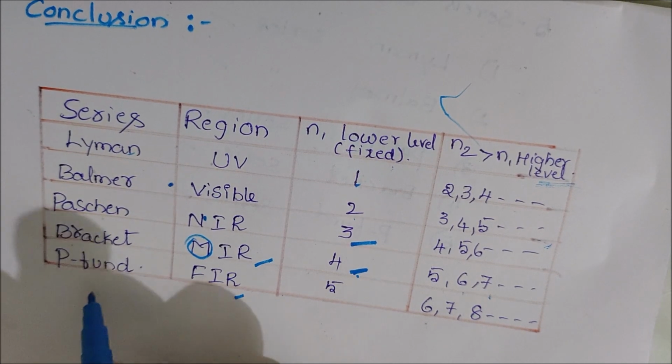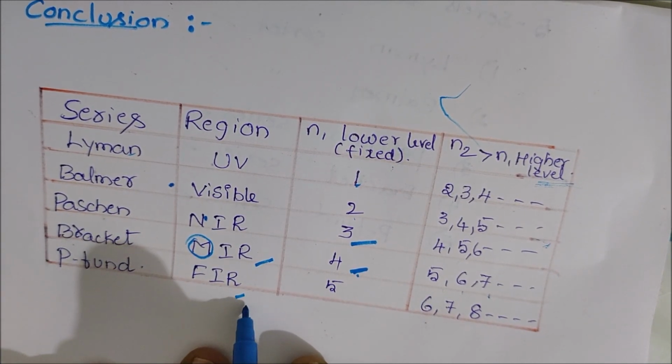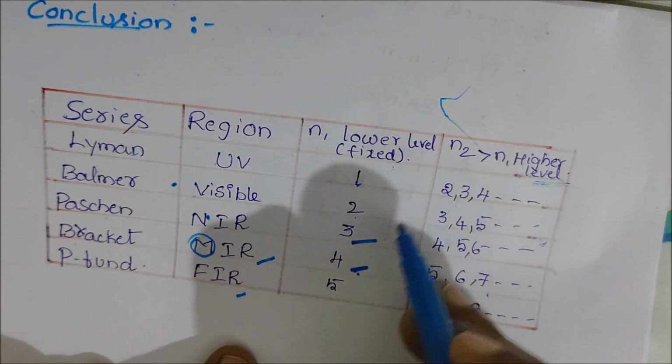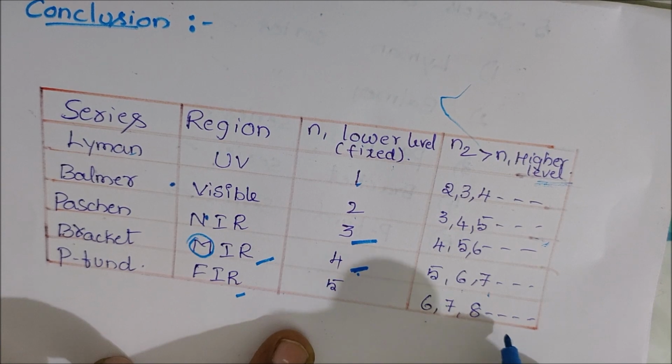And the last series, the Pfund series, is observed in the far IR region. The lower energy level n1 is 5 and n2 equal to 6, 7, 8.